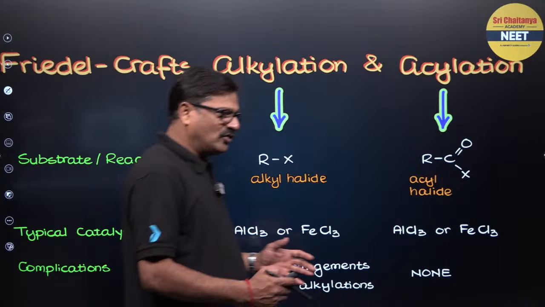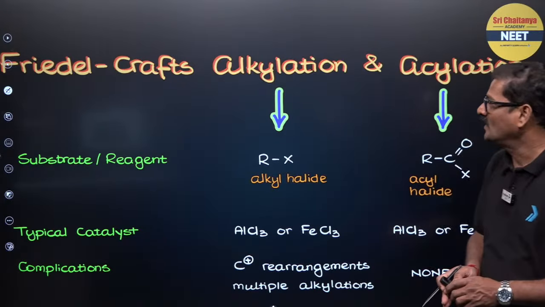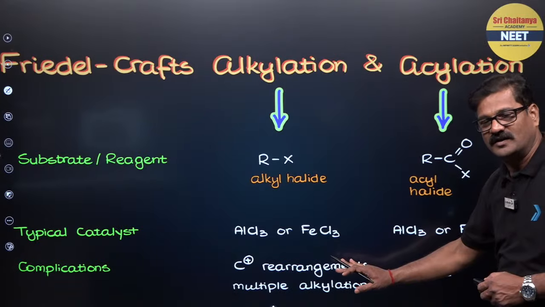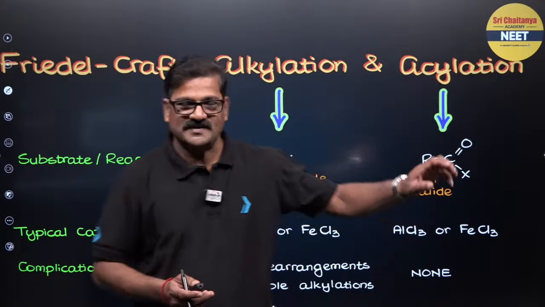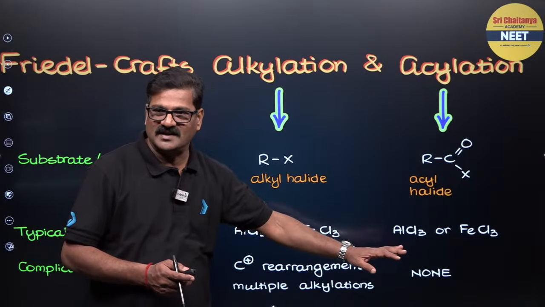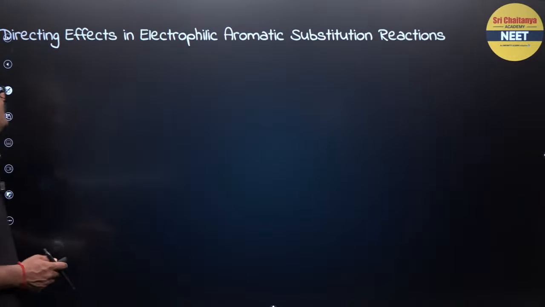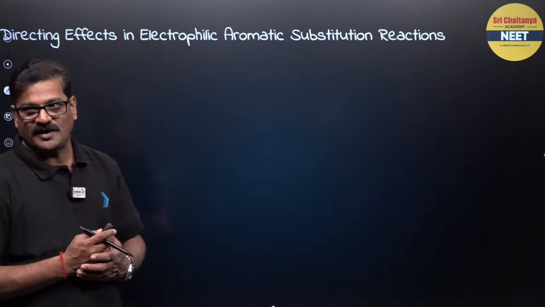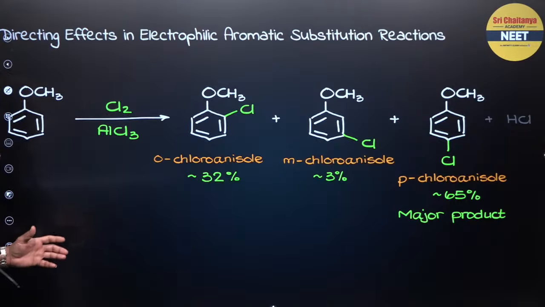Now, the comparative picture between Friedel-Crafts alkylation and Friedel-Crafts acylation. In alkylation, rearrangement of the carbocation takes place and polyalkylation takes place. In Friedel-Crafts acylation, rearrangement does not take place and polyacylation does not take place. That's very important. And also, directive effects in electrophilic aromatic substitution reactions are a super important concept for any kind of examination.